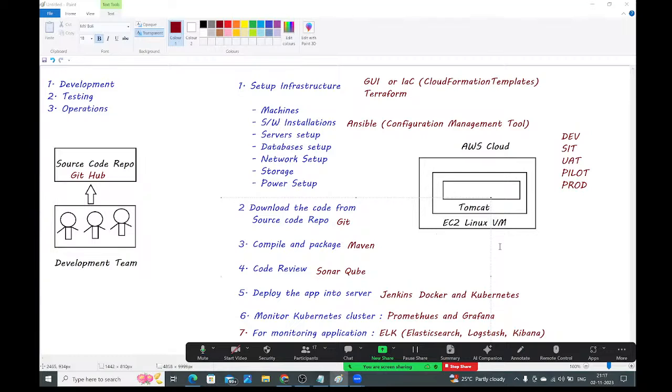I think you guys got the clarity. What is DevOps? DevOps is just a process, a culture, a set of practices. By using this DevOps culture, we are going to automate the deployment and delivery process. Earlier, this was a manual process, and because of that manual process, delivery was becoming late. To avoid that, DevOps came into the picture, guys. Is it clear? Please respond.